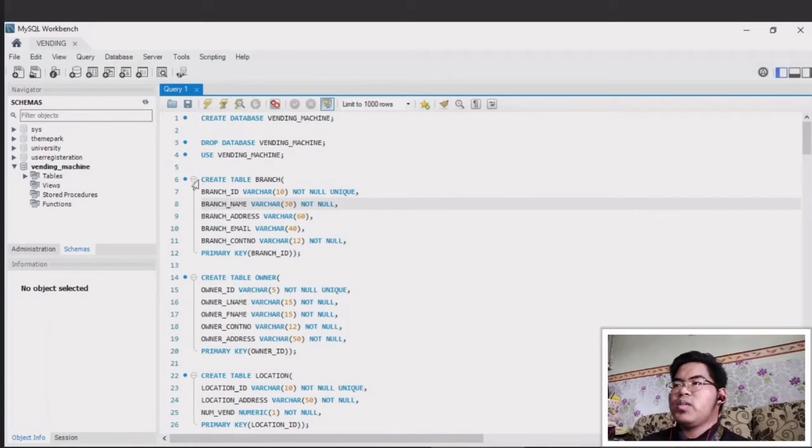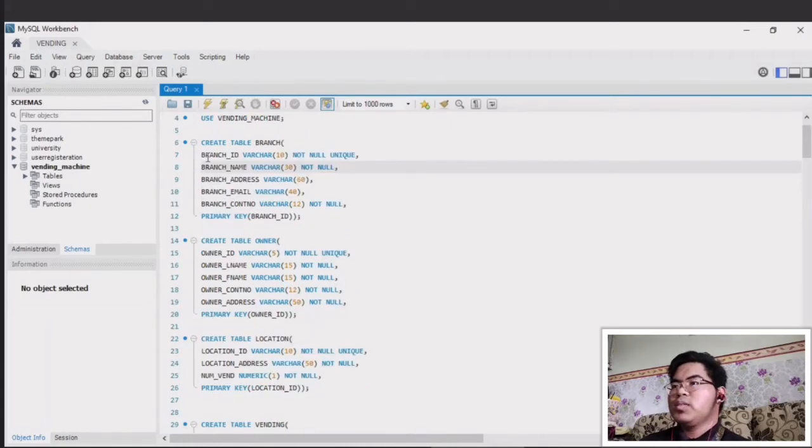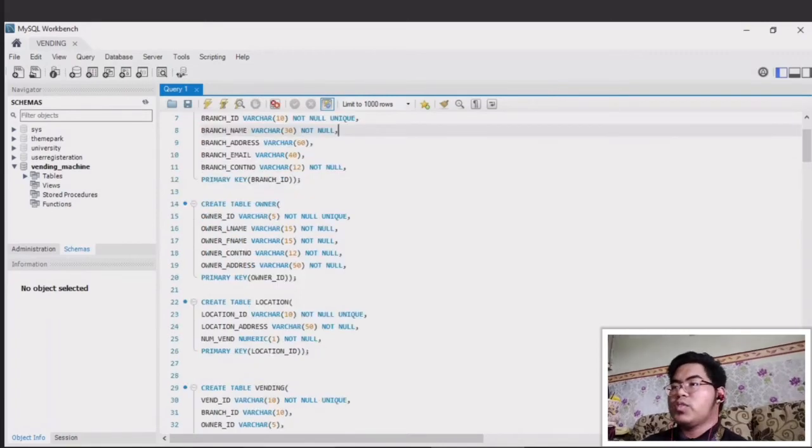Here we use the create table command to create a branch table. Here we have branch ID as a primary key, branch address, and other attributes. Make sure that for characters we use varchar, and for numbers we use numeric.